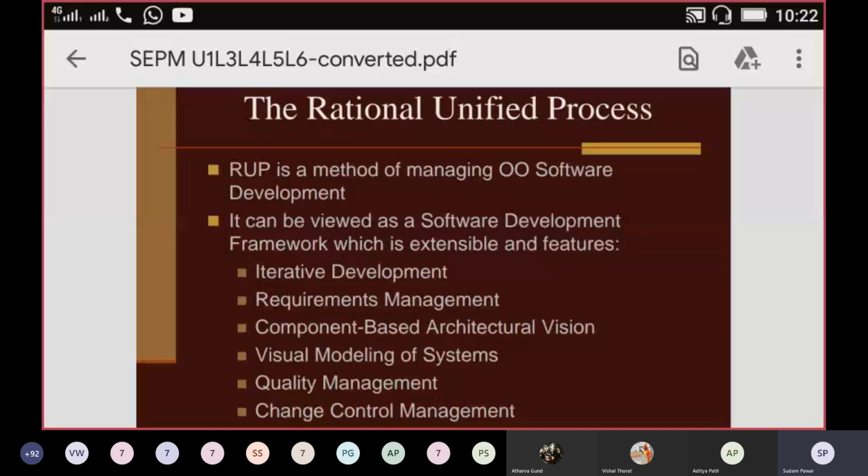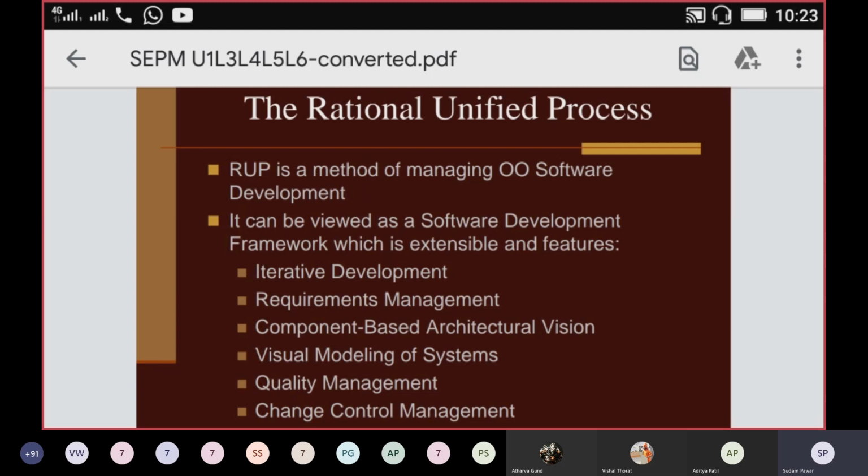Then quality management, where you can keep continuous quality management also. You can use a set of predefined test cases, and accordingly you can do continuous assessment of your software. Then change control management, so you can manage the customer's changing requirements at appropriate stages of the software development process, and that will be accommodated in this particular process.